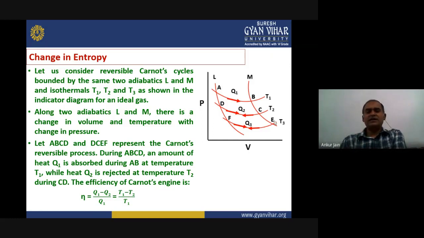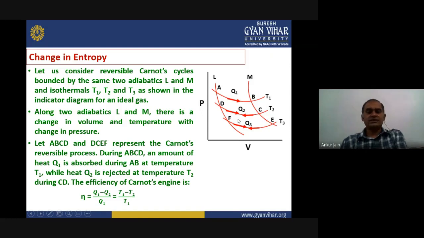Right, now we are considering our previous Carnot cycle. Similar to that, during the A, B, C, D Carnot cycle, heat Q1 is absorbed by the system at temperature T1, and the heat Q2 is rejected to the sink at the lower temperature, denoted by T2.